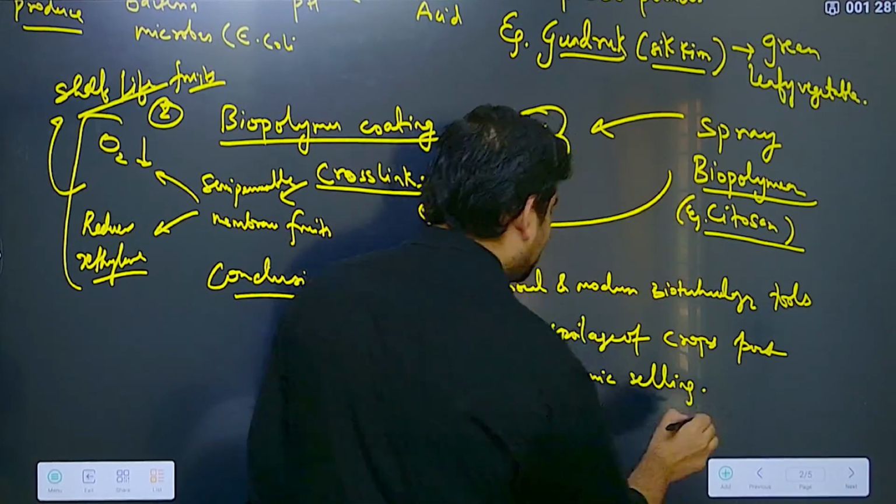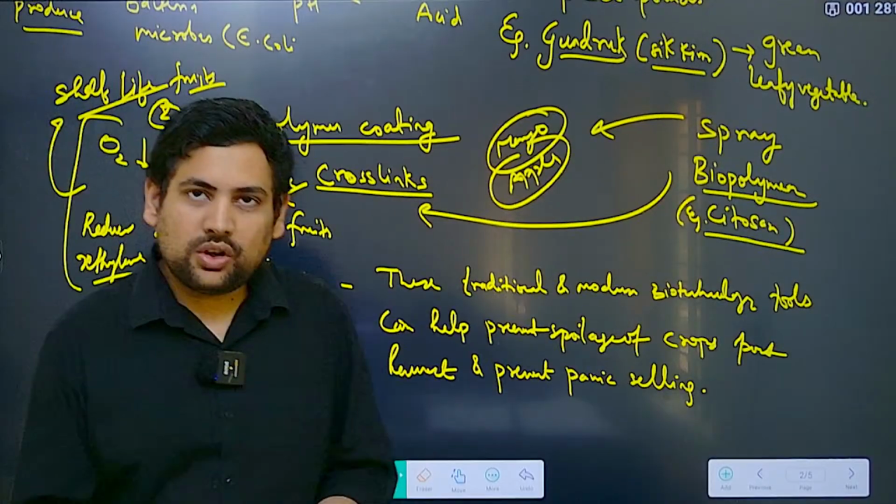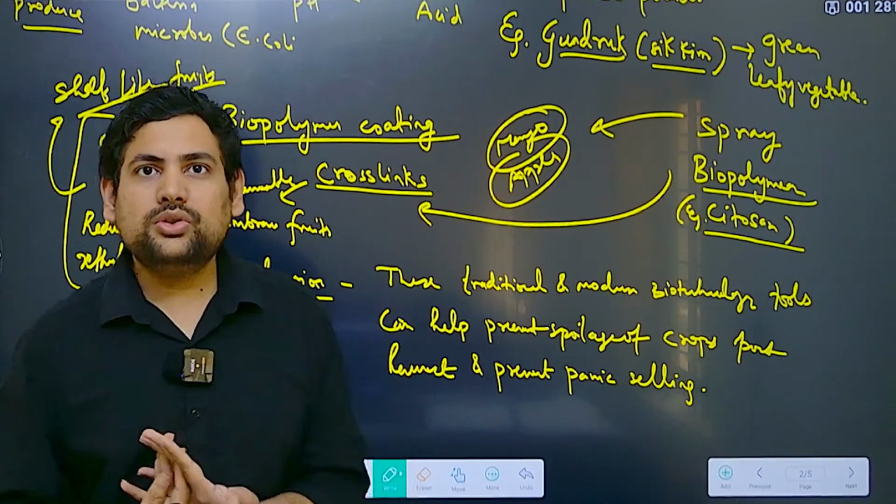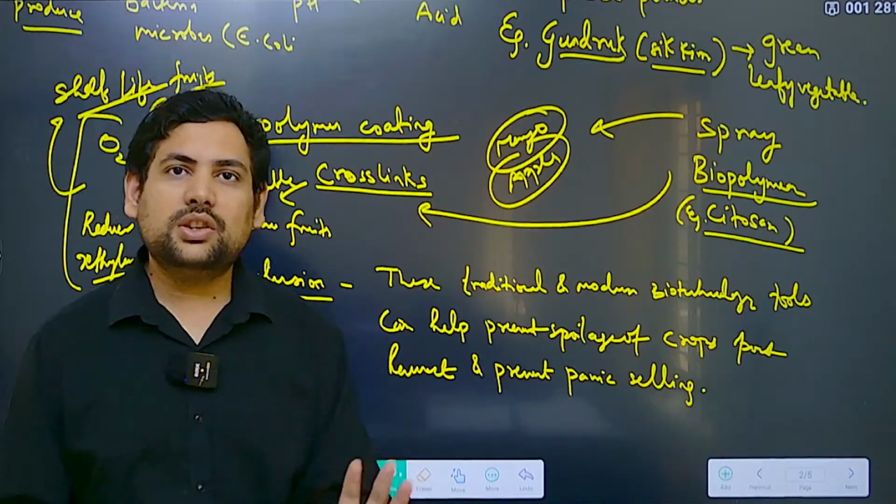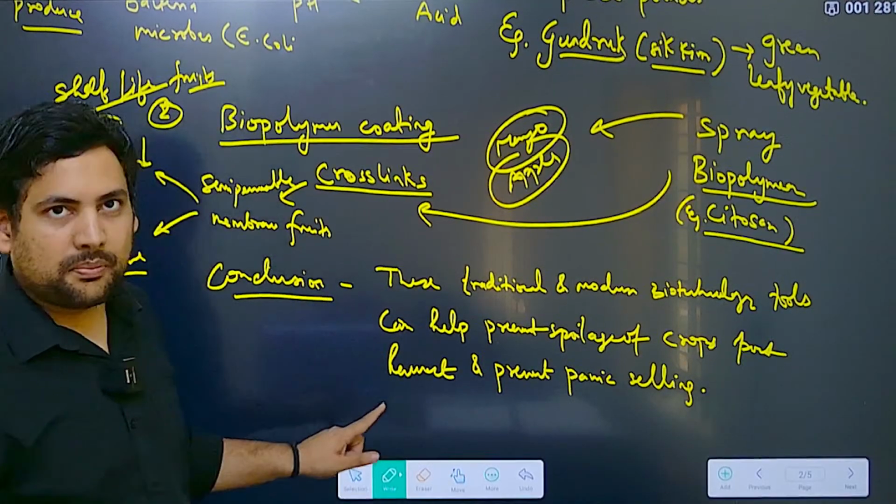Panic selling is a term that we use in economy, basically because these are perishable goods, so farmers have no choice but to sell them in panic, because otherwise they will go bad. So these can prevent those conditions.